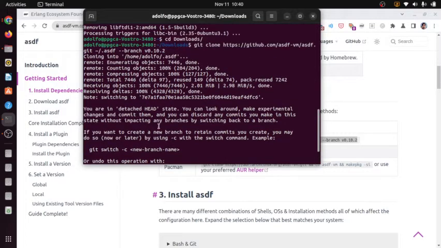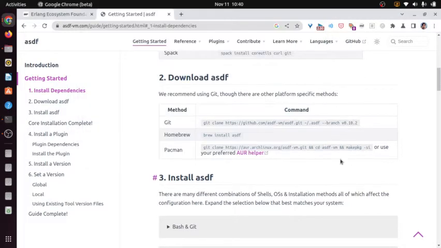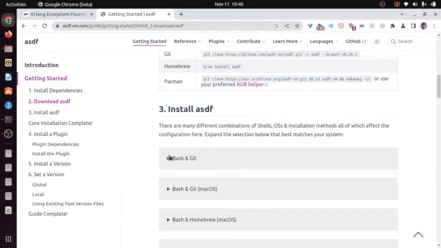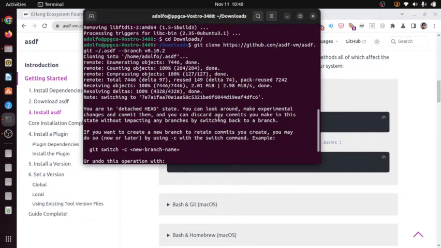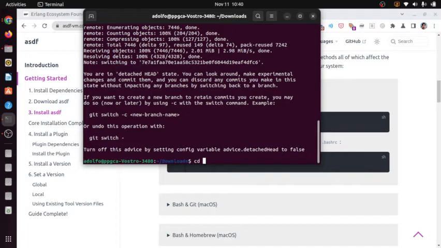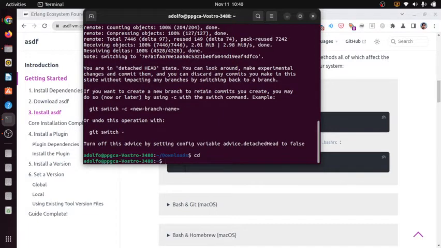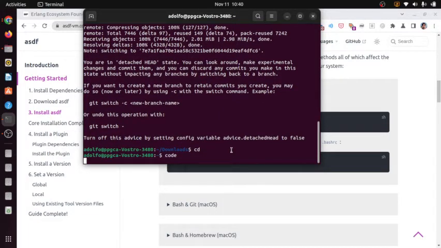Okay, and you are in the title. Okay. I have to add the following to bashrc. Okay, so let me, do I have Visual Studio Code installed?